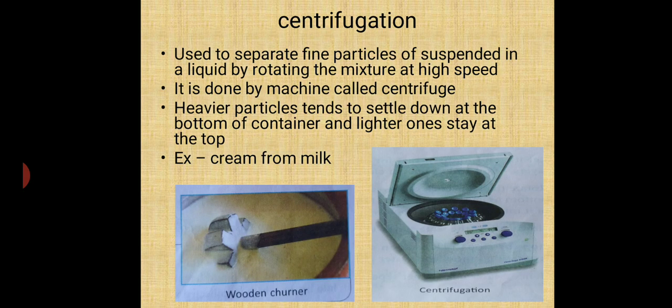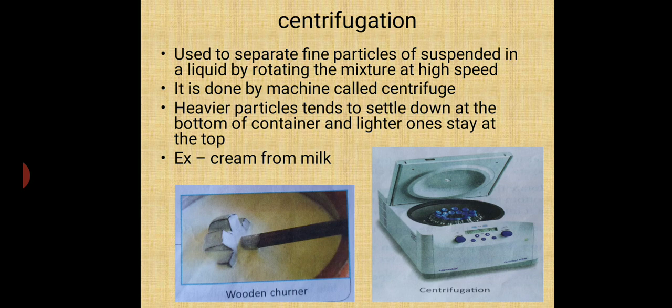Another method is the centrifugation method. This method is used in hospitals also for diagnostic tests of urine and blood. See, in this method what is done? This method is applicable when there are fine particles suspended in the liquid. The liquid is rotated at high speed.